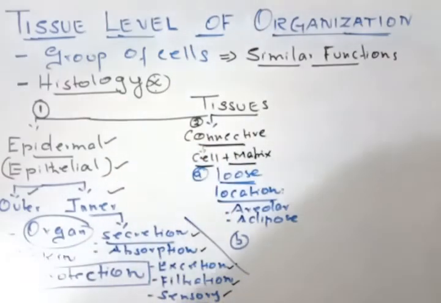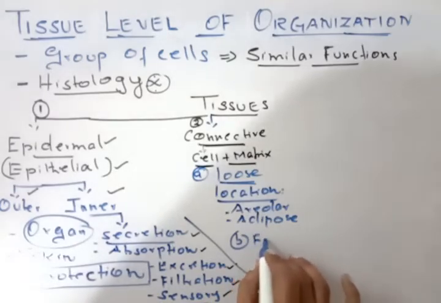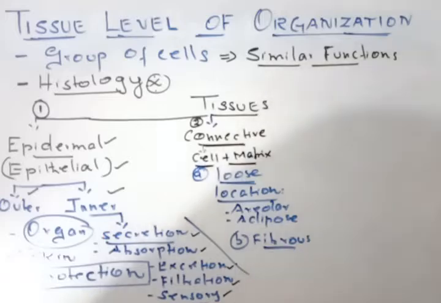So the second one here, the cells are arranged in the matrix in the form of fibers, so a fibrous connective tissue. Fibrous connective tissues are present in, location is, blood is a fibrous connective tissue, lymph is a fibrous connective tissue.